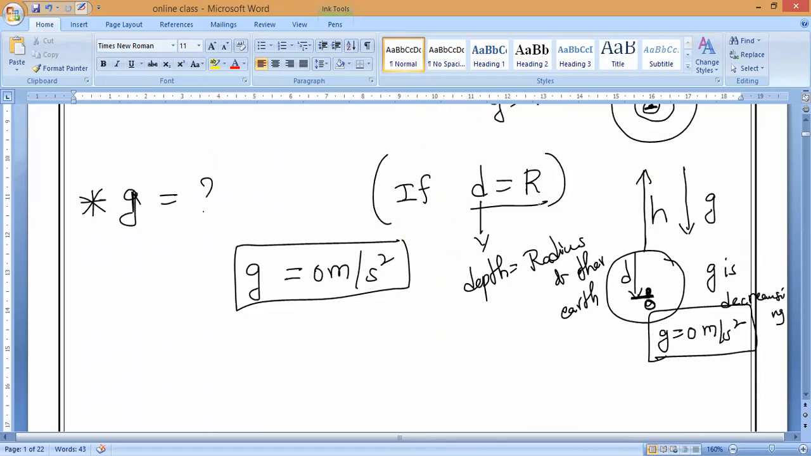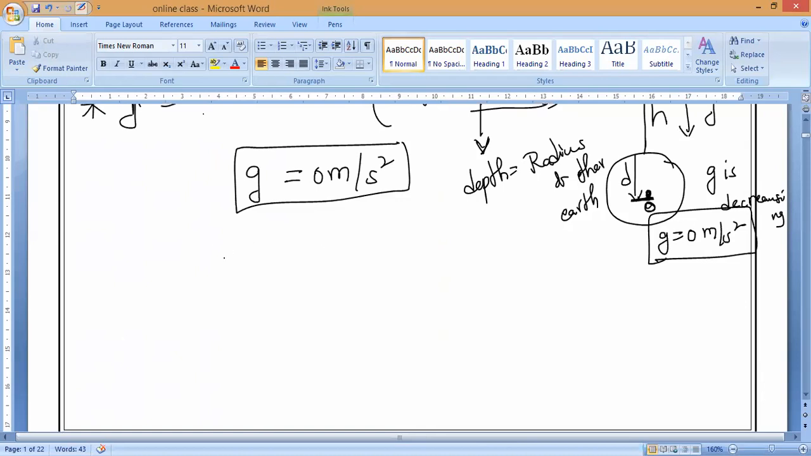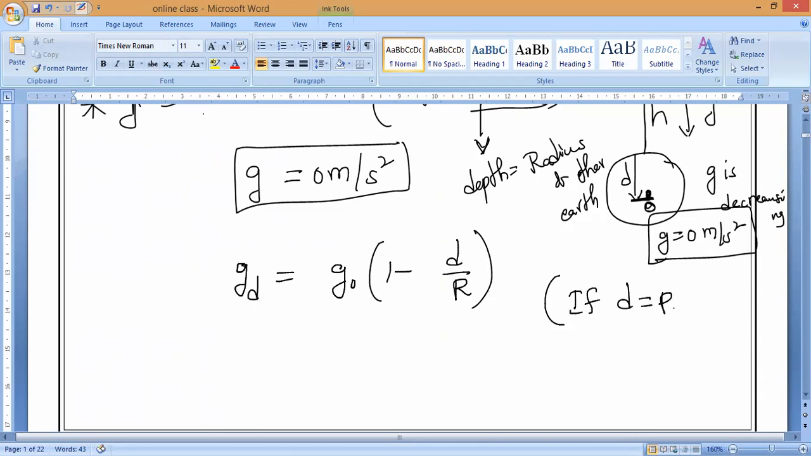So at the center of the earth, what will happen? The g value will become 0 meter per second square. Why? Because D is equal to R. So in the formula, you can substitute. What is the formula? g_D is equal to g naught into 1 minus D over R. Now if D becomes R, yes or no?